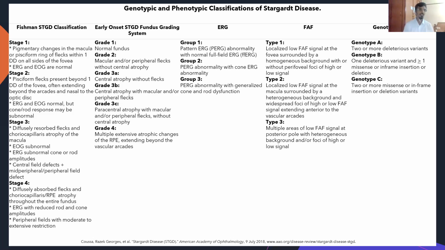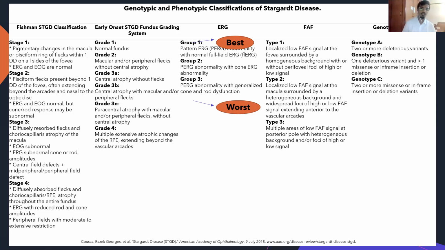So there are multiple classifications for Stargardt's, the Fishman classification being the most common, which includes both clinical as well as electrophysiological changes, in stages 1, 2, 3, 4. ERG classification, fundus autofluorescence classification, and genotypic classifications are also known. ERG classification is important prognostically as there are 3 groups. In group 1, the pattern ERG is abnormal, although the full field ERG is normal. Group 2 has a cone abnormality, and group 3 has a cone and rod abnormality. Why is this important? Because of prognostication. Group 1 has the best prognosis as opposed to group 3, which has the worst prognosis.